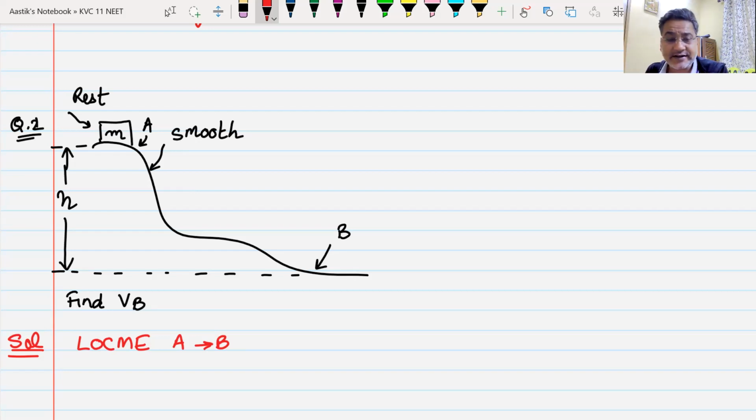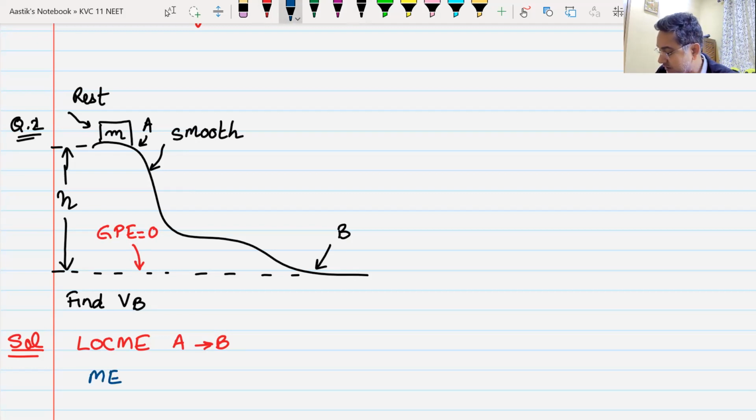The work done by normal reaction would be zero, because normal reaction would always be perpendicular to the displacement. So even if I consider normal reaction as the other force, the work done by that other force is zero. Now I can apply LOCME. I will take the lowest point as the point where gravitational potential energy is zero. Then I can write the statement of LOCME.